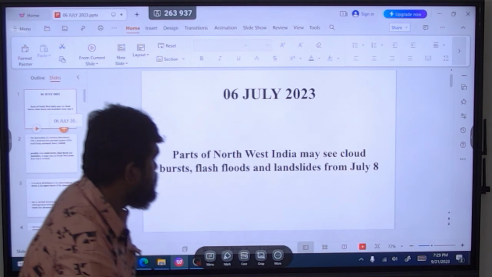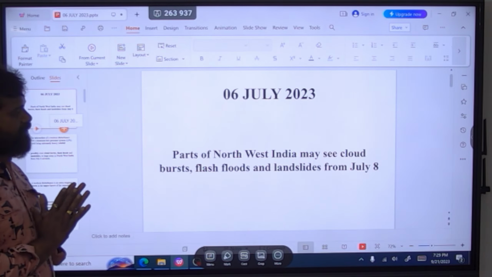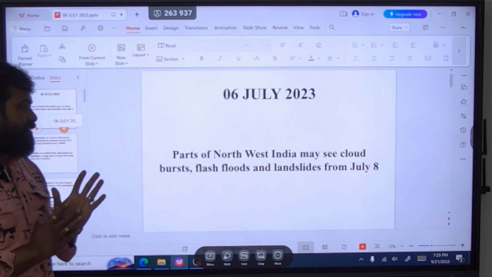Let's see this geography current affairs. Look here. Parts of northwest India may see cloudbursts, flash floods, and landslides in the month of July, that is, in the monsoon season. There is extreme heavy rainfall in the northwest part of India. The reason is the interaction of a western disturbance with the monsoon low pressure system.